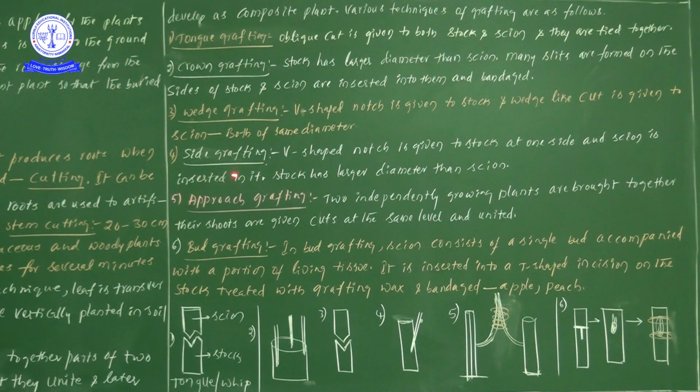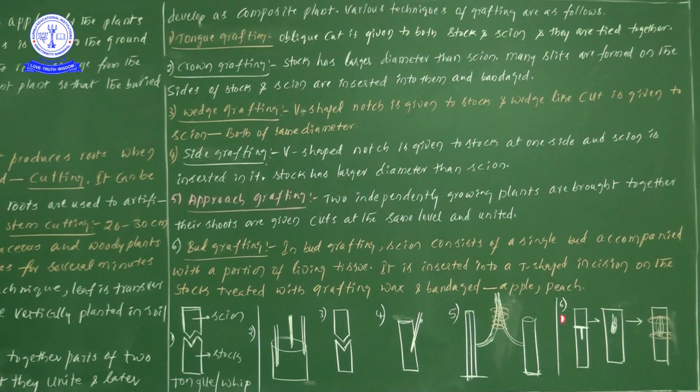Next, in side grafting, the heading itself gives the information. A V-shaped notch is given to the stalk, exactly at the spot, on just one side only. The scion is inserted into it. Here the stalk has a larger diameter than the scion, so diagrammatically also we can understand that the diameters of the stalk and the scion are not the same, they are different.